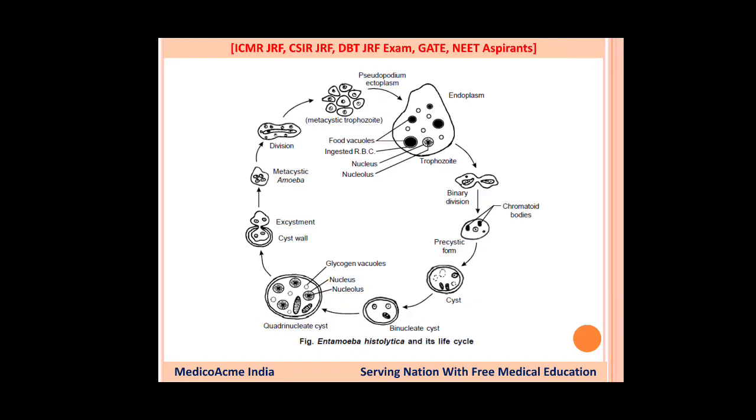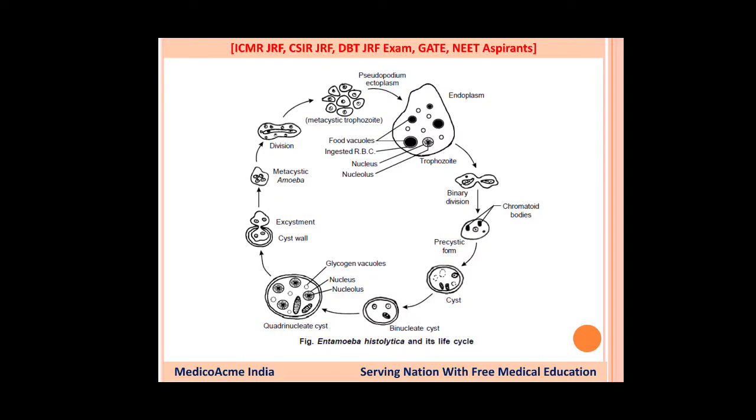This quadrinucleate cyst, as I was saying, is the infective stage, transmitted through contaminated food items from one person to another. You can see here the 4 nuclei, and the abundant glycogen vacuoles, which are required for karyokinesis.